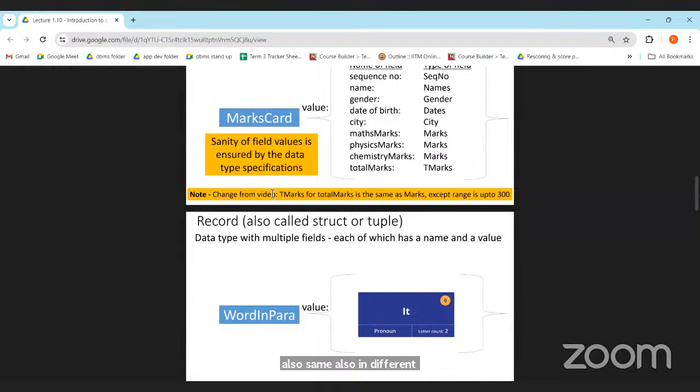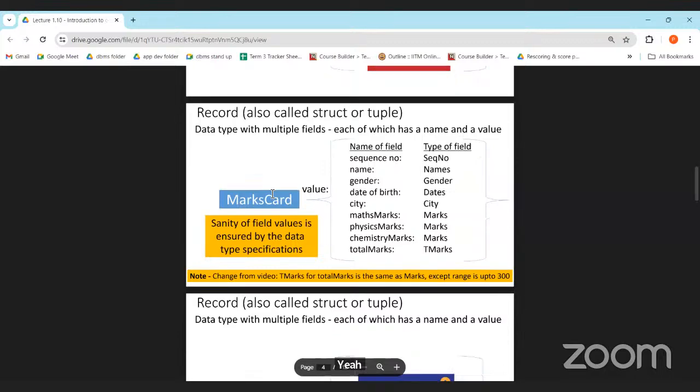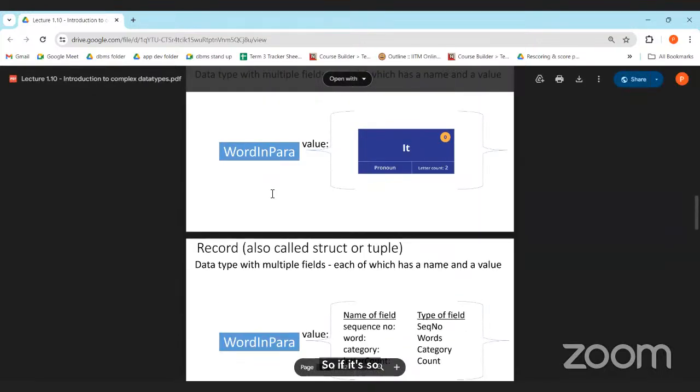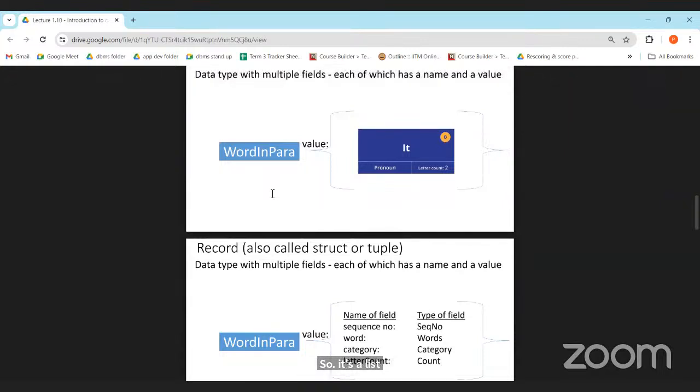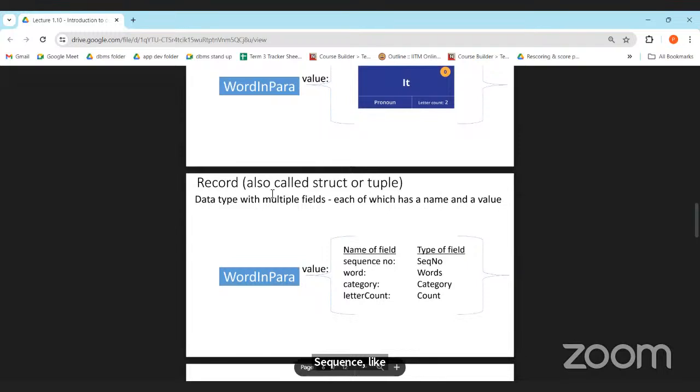Sir, what is the difference between a collection and a sequence? They said a collection of multiple fields, so is a list a collection of records then? Are collection and sequence different things or the same thing? They said that a record is a collection of multiple fields, and a list is a sequence of multiple elements. See, in a sequence we have a fixed order, right?